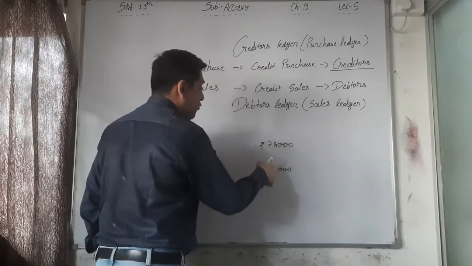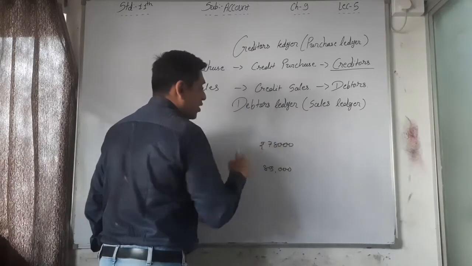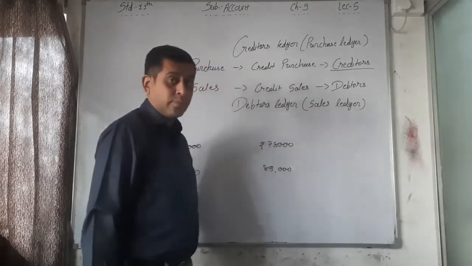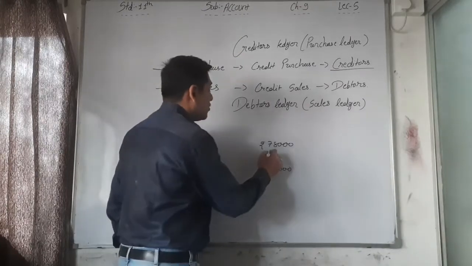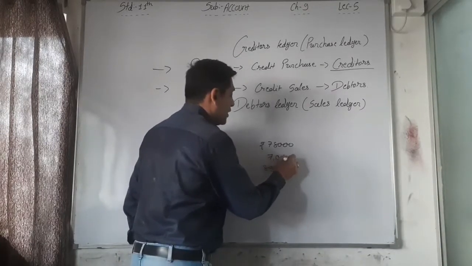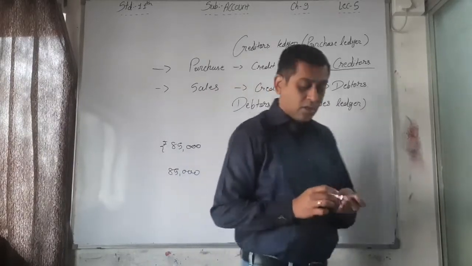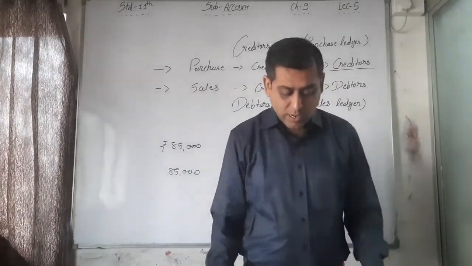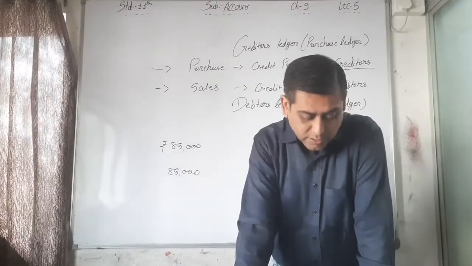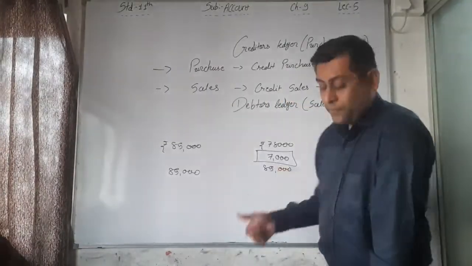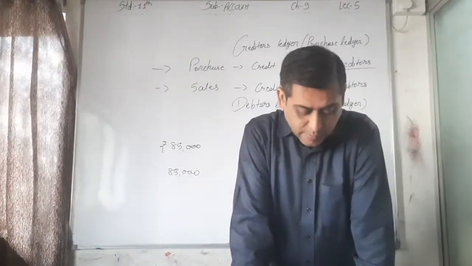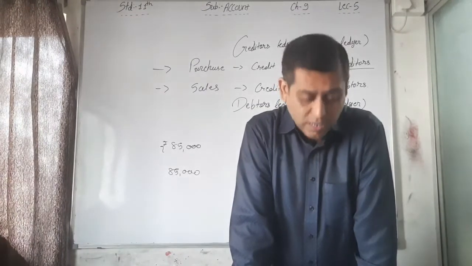So find out the difference between these two, 85,000 minus 78,000. So 7,000 is the difference, and this is your answer, that is your balance. Therefore the difference of rupees 7,000 is the balance of the cash account.